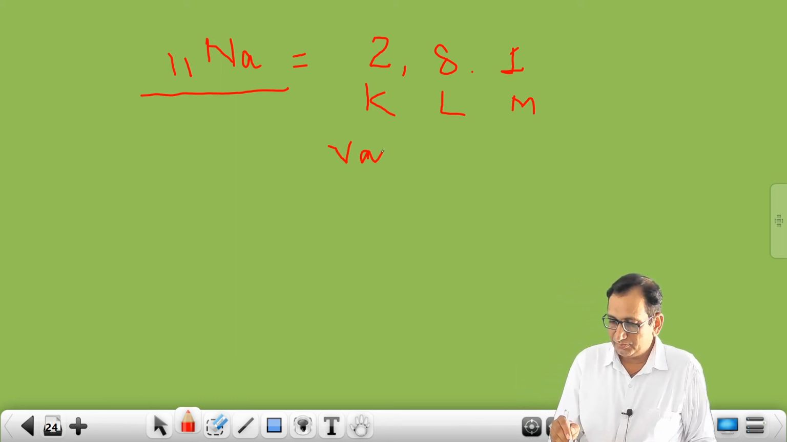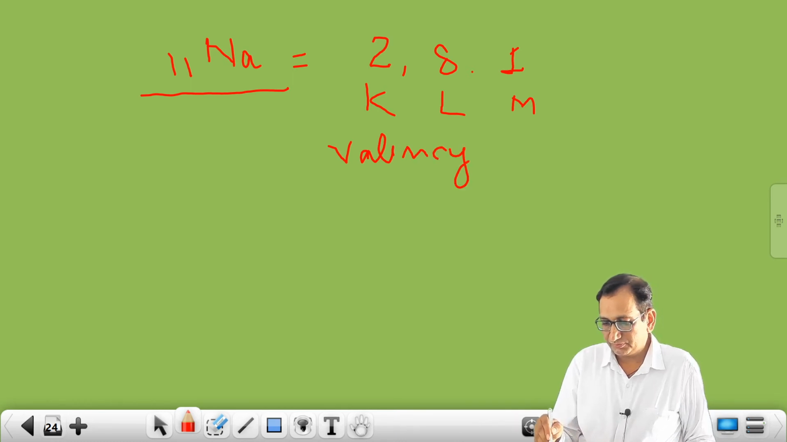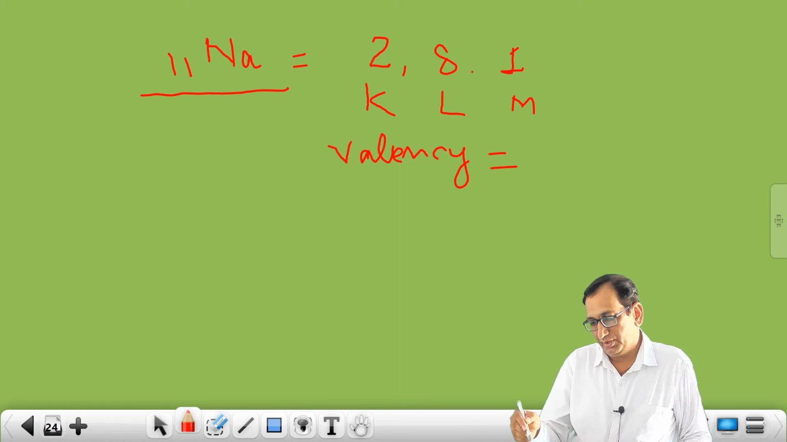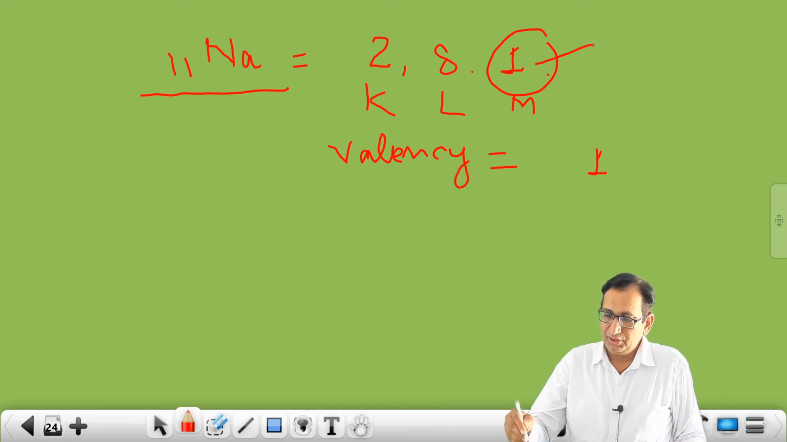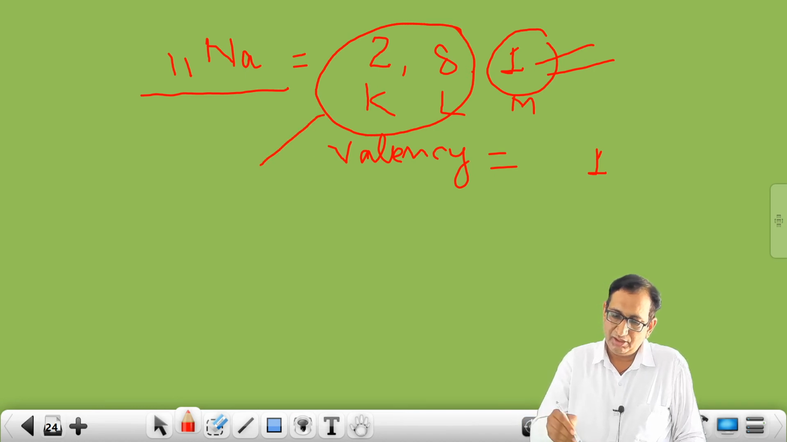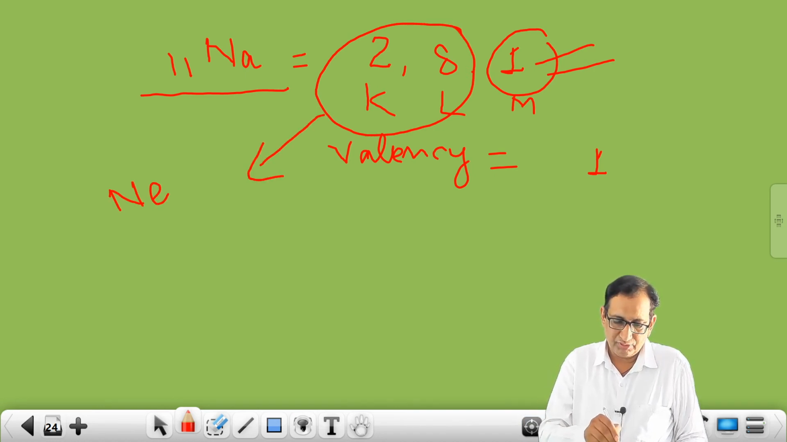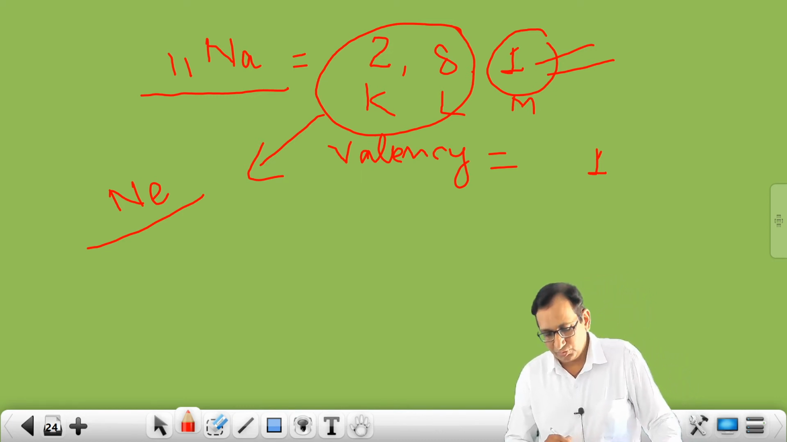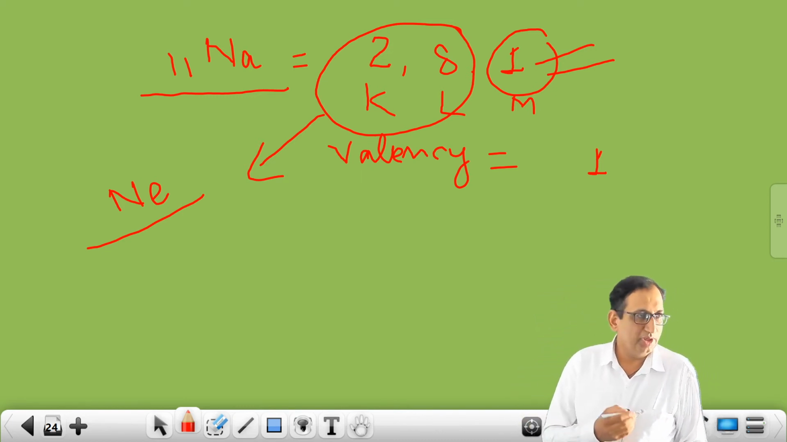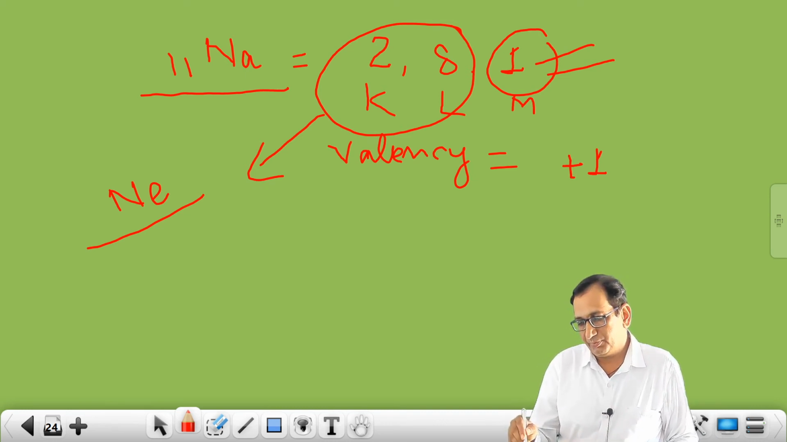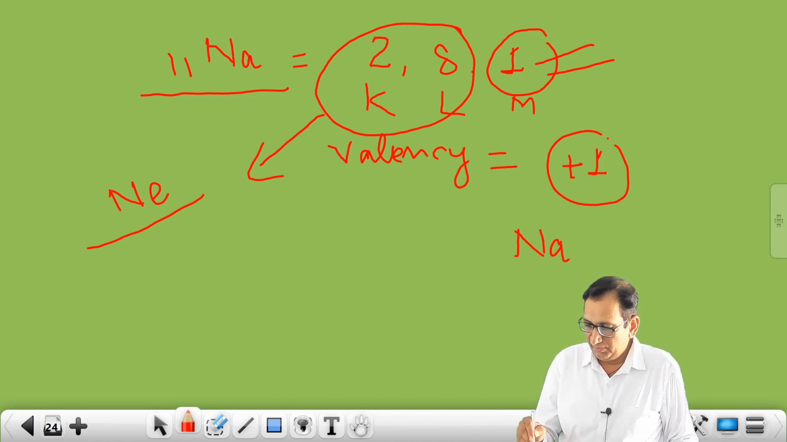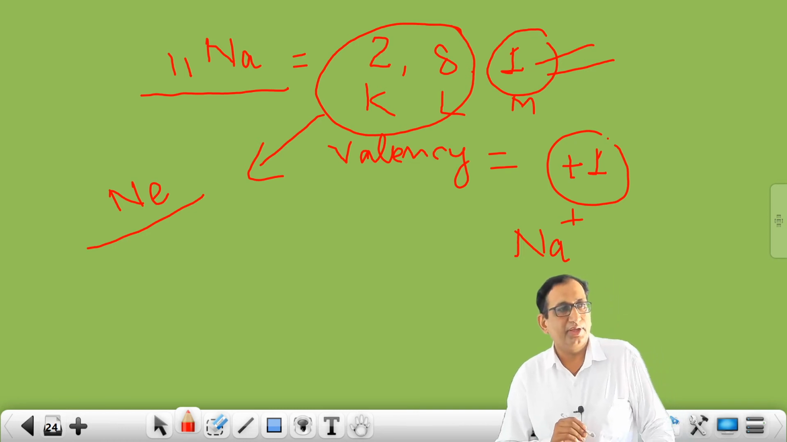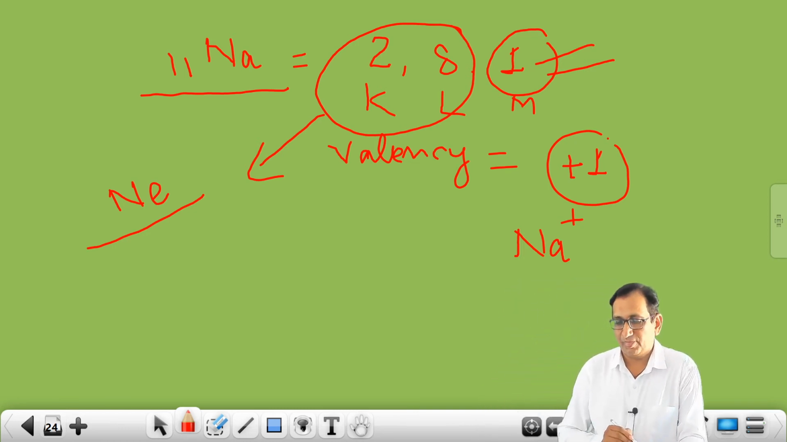So here the valency of sodium is 1. Why 1? Because in the last orbit there is 1 electron, it will lose its 1 electron. After losing 1 electron, it will attain the electronic configuration of neon, that is the most stable state. So it has lost 1 electron, then valency will come with a positive sign, so plus 1. So students, sodium will form a cation, Na plus.